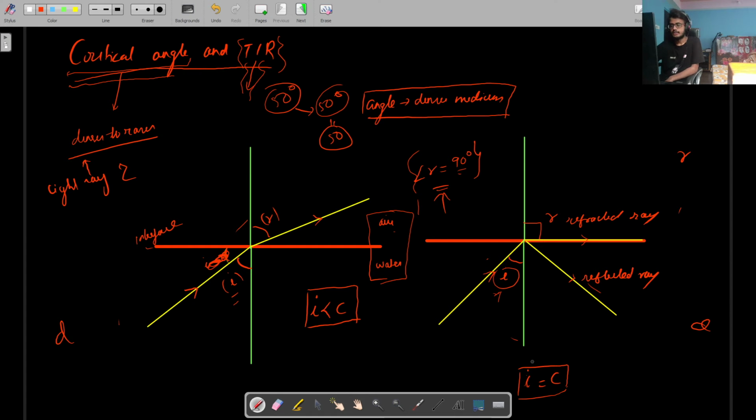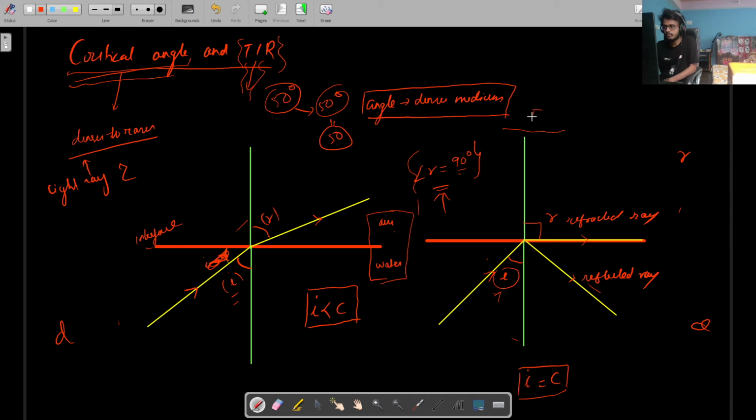Now the second case, when the angle of incidence is equal to the critical angle, then this kind of refraction occurs where the refracted ray is directly on the line between the interface. So in the interface between the two media, the line is going straight. This is the refracted ray. This is the reflected ray that reflects back. So part of this incident ray is going as a refracted ray and part of it is going as the reflected ray. So why can't we call this total internal reflection?